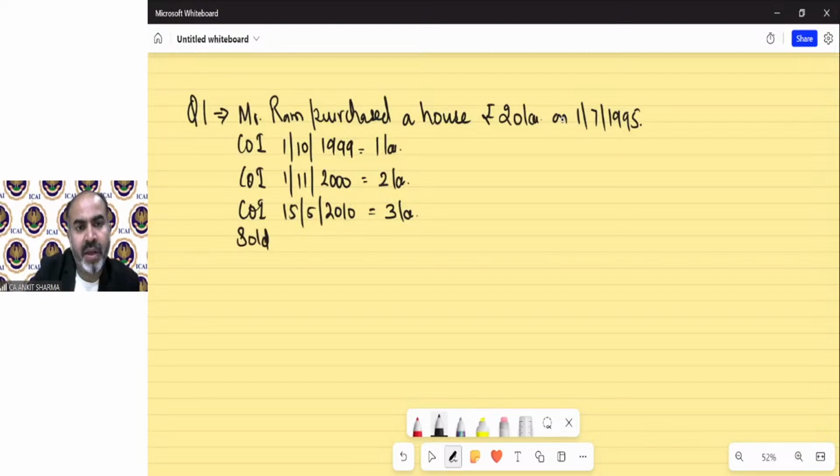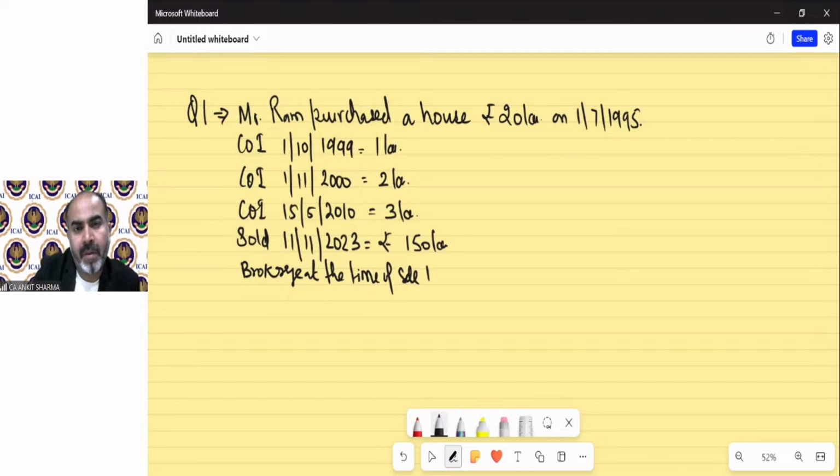Sold this property on 11th November 2023 for rupees 150 lakh. Brokerage at the time of sale, 10%.